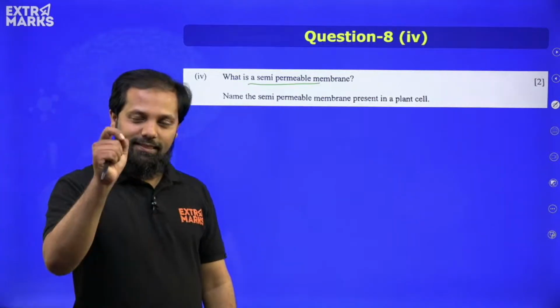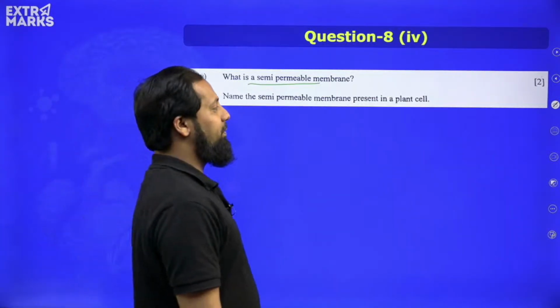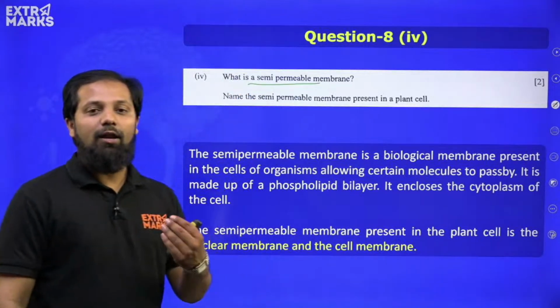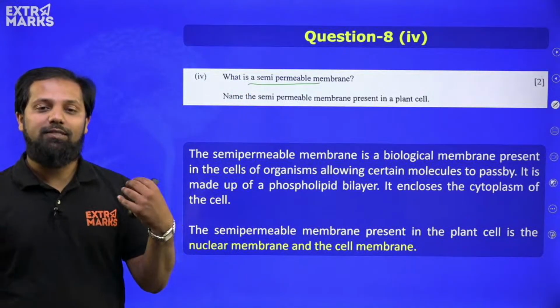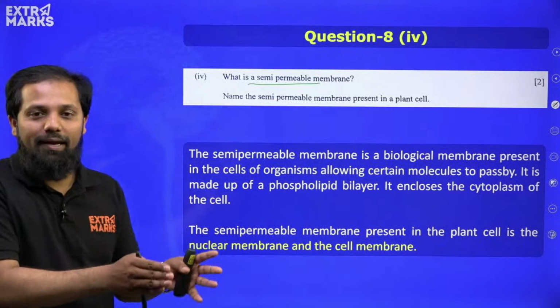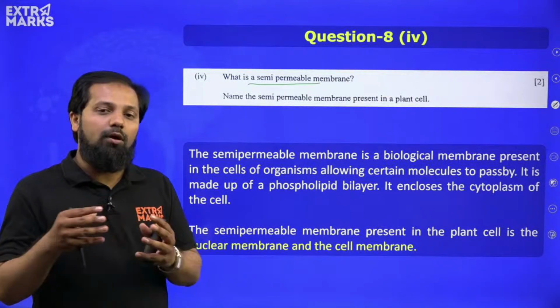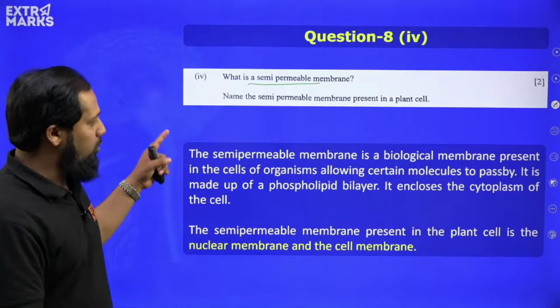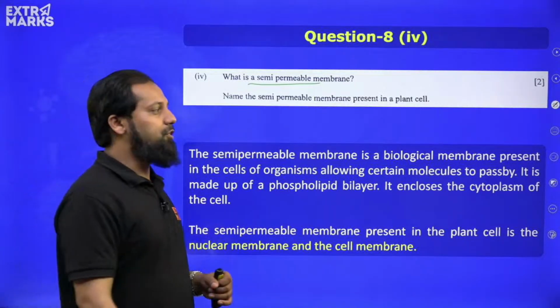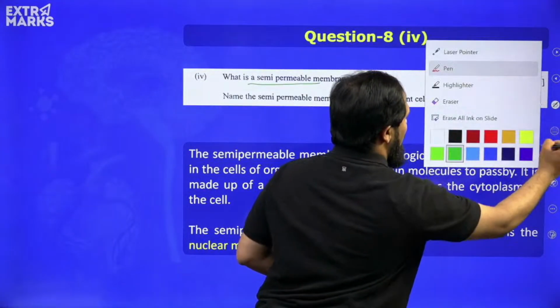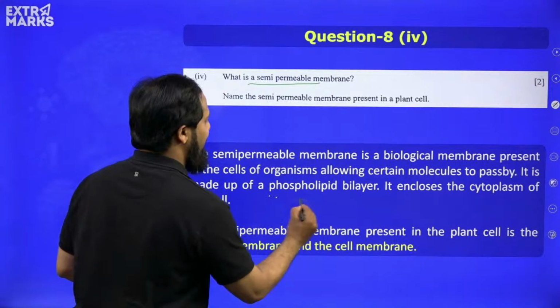Yes, very good. Semi-permeable membranes are those membranes which allow only selected or certain molecules to pass by, whereas other molecules are not allowed to move. It is usually made up of a phospholipid bilayer.